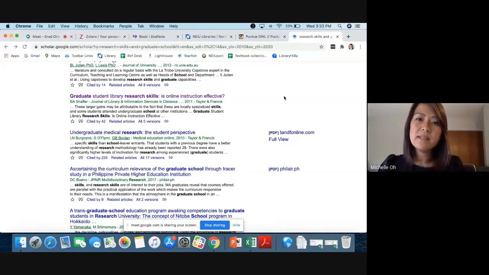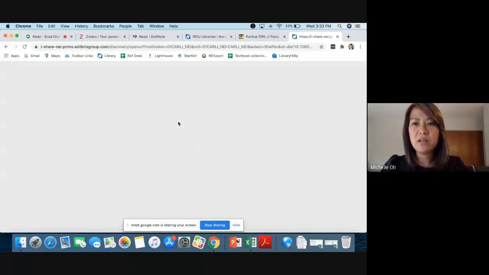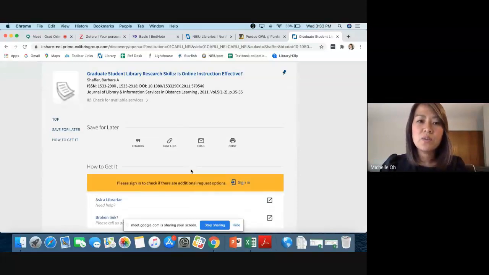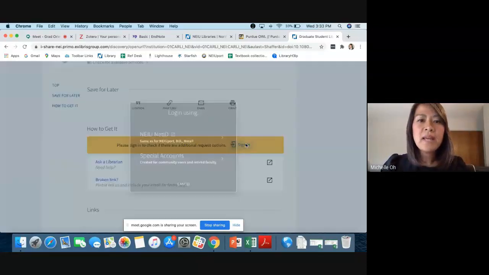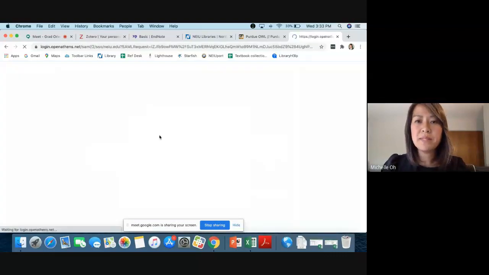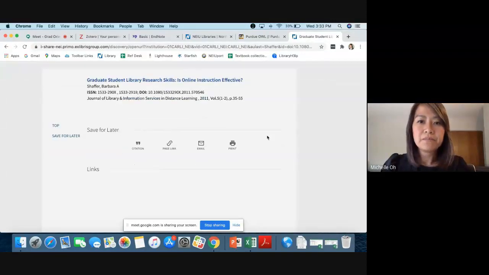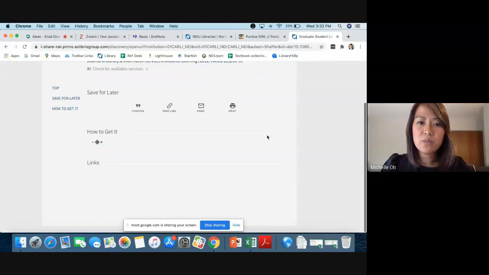And if that happens, if you see these little carrots down below, there's an option to also request it through NEIU. And if we click on that, you'll see a familiar page. This is the same connection page that you saw in the other database, and it'll start to load your options. So here we can log in, and anytime you log into something on the library website, it's going to be your net ID and password, which you use to log into your Nmail or D2L. And I was already logged in, so it brought me in there.